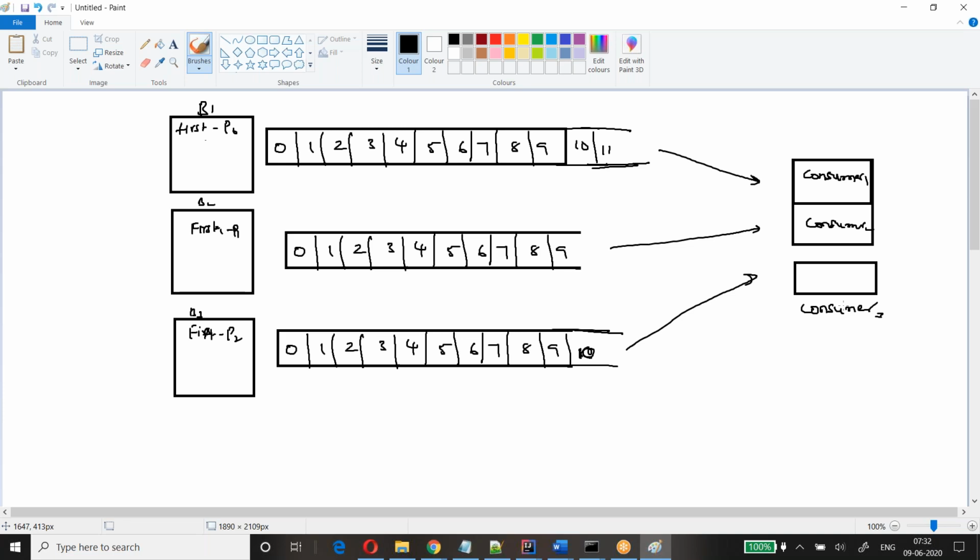If you have multiple consumers connecting to the same topic, we will call it a consumer group.